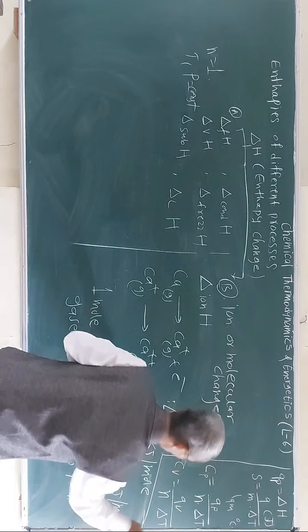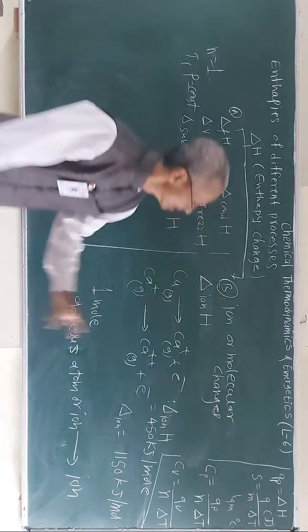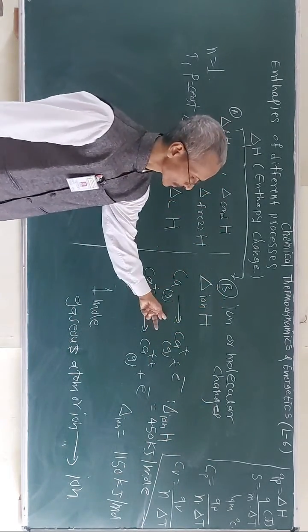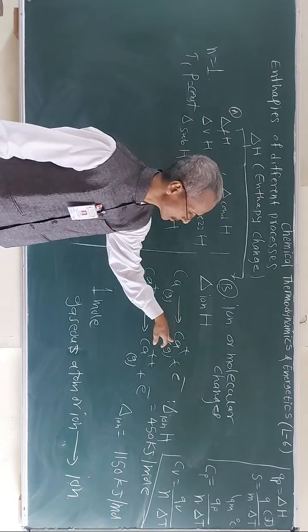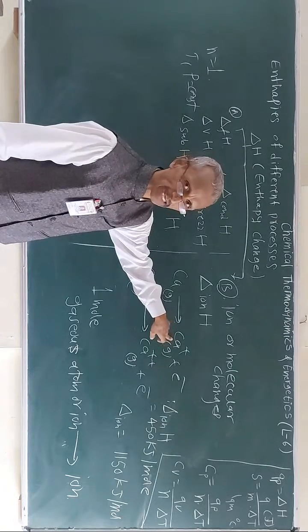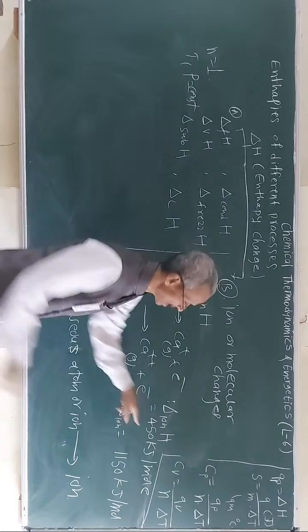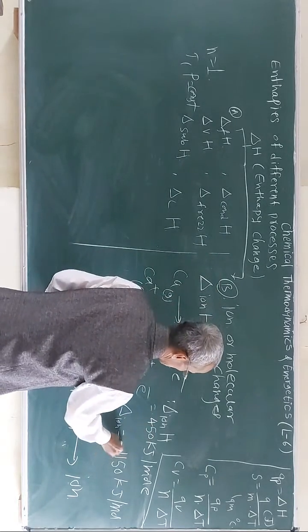What does it indicate? So here, to form univalent, monopositive ions of calcium, this amount of heat is absorbed. Plus, plus.